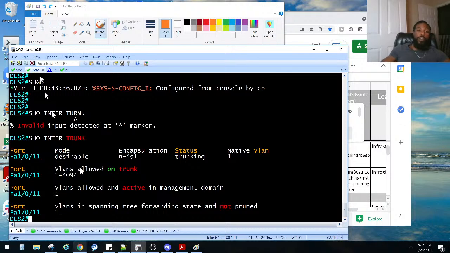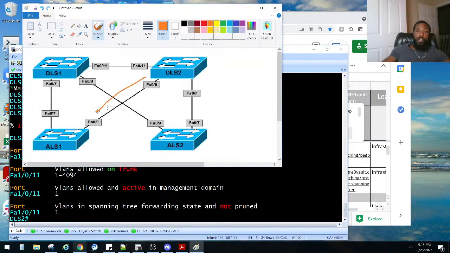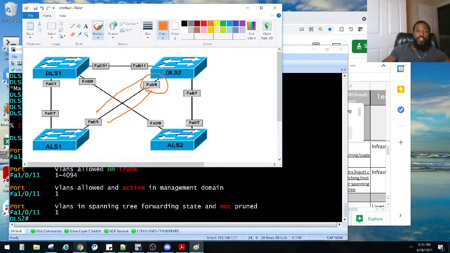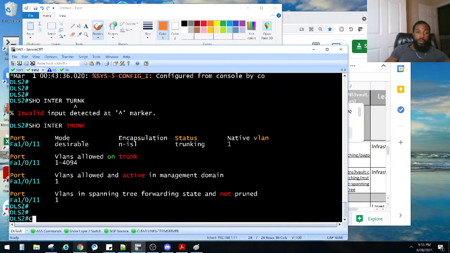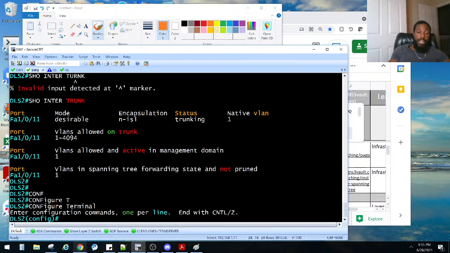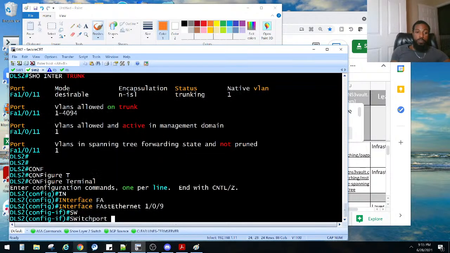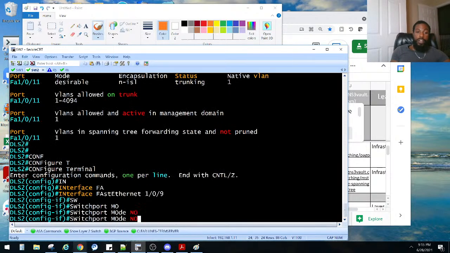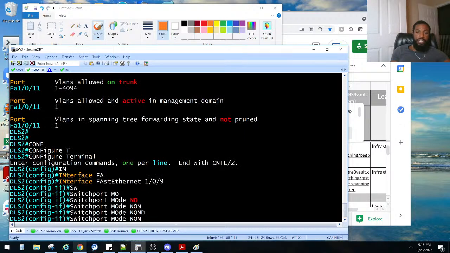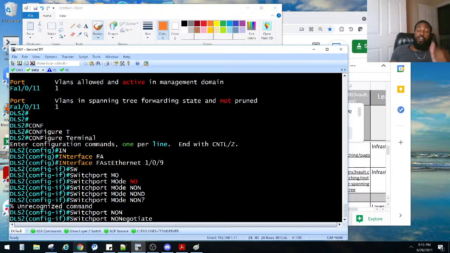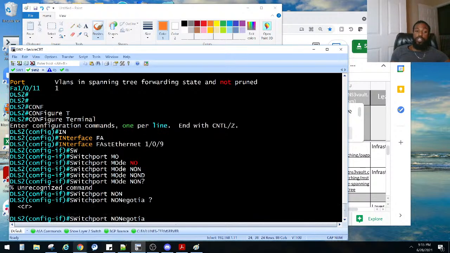So let's say we didn't want this to become a trunk right here, and we did one side. Let's say we were on DLS2, port Fa0/9. We go to global config mode, and I'm going to show you. Interface Fa0/9, we just do switchport mode nonegotiate. Isn't it nonegotiate? Yes, switchport nonegotiate. That turns off Dynamic Trunking Protocol, right?